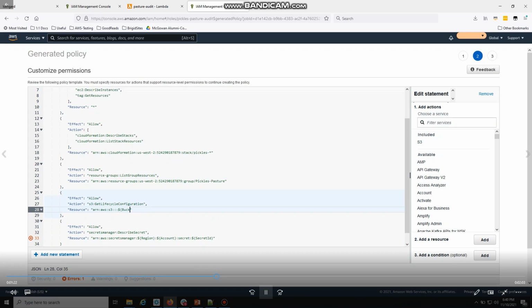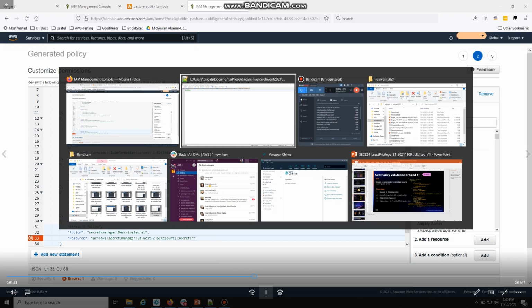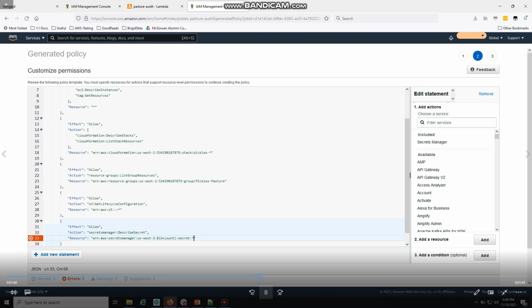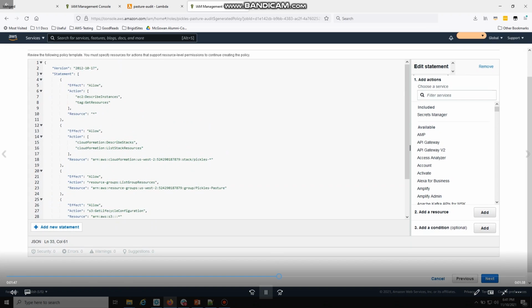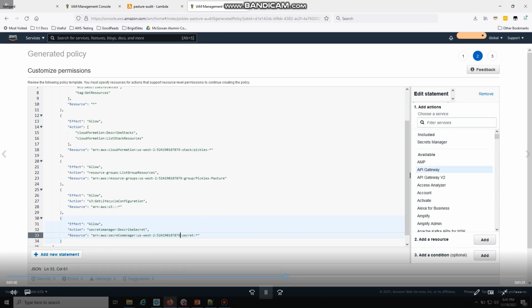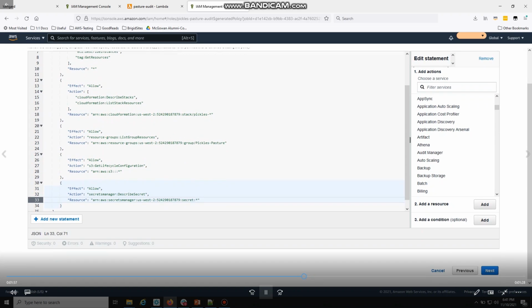But the other thing is on the right-hand side here, you can add more actions if you want. You can add more resources using the select thing over there. And then you can also add a condition if you want to add some conditions along the way. Or I'm going to finish it out. I want to audit all the secrets in the account. Should be all good. Kind of give it one last run through. Look and see if there's anything else I want to add. You can add a condition. I don't have any security warnings, so that's great.